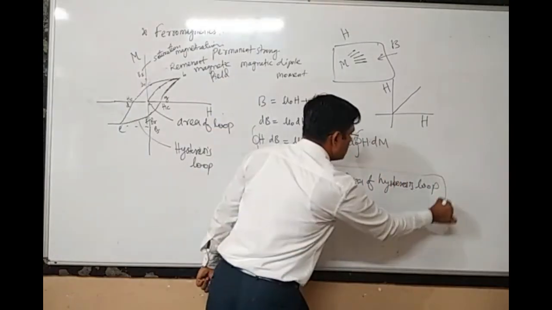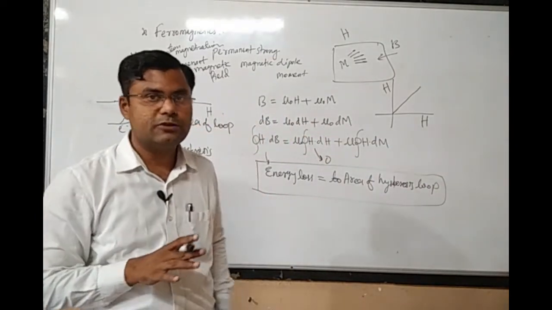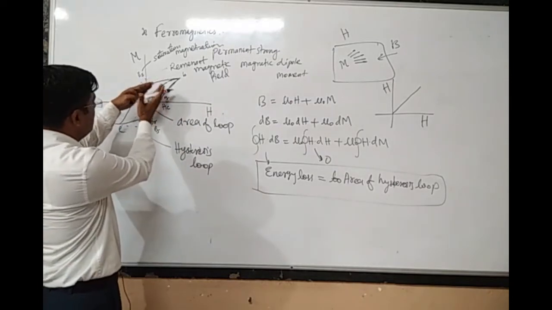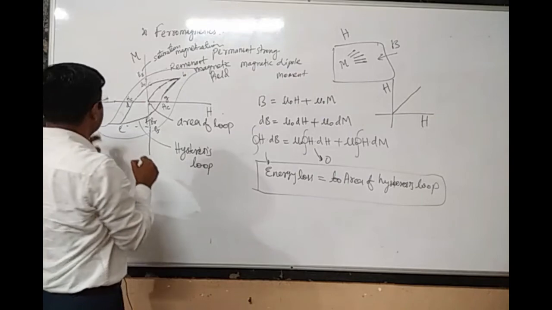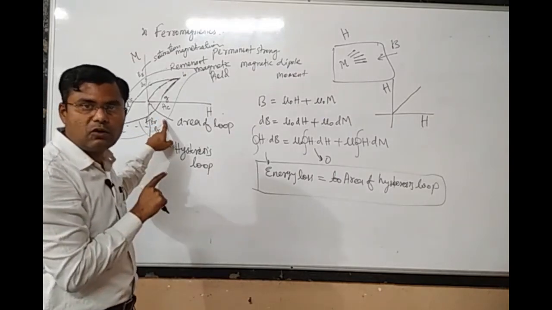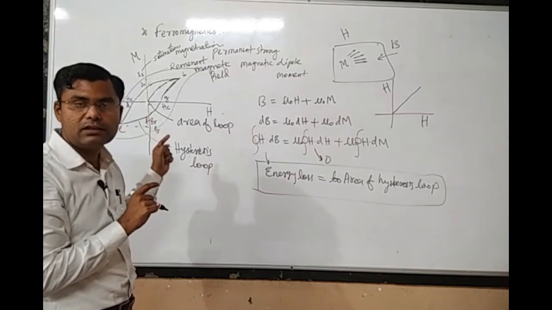So the energy loss in the hysteresis loop is the area of that particular loop. If the hysteresis loop has a larger area, then there would be large energy losses encountered. If it has a smaller area, then it will have smaller energy losses.